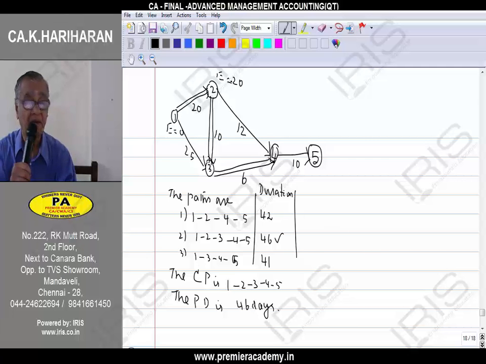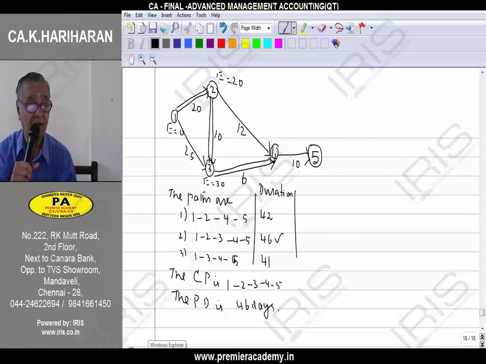At 3, there are two possibilities. I can come from 2 to 3 or 1 to 3. Right? So if I come from 1 to 3, 0 plus 25 is 25; from 2 to 3, 20 plus 10 is 30. We have to take the larger of the two for E. At 3, E is equal to 30.